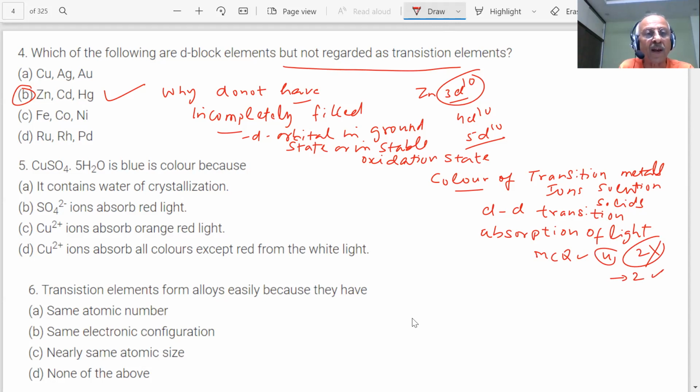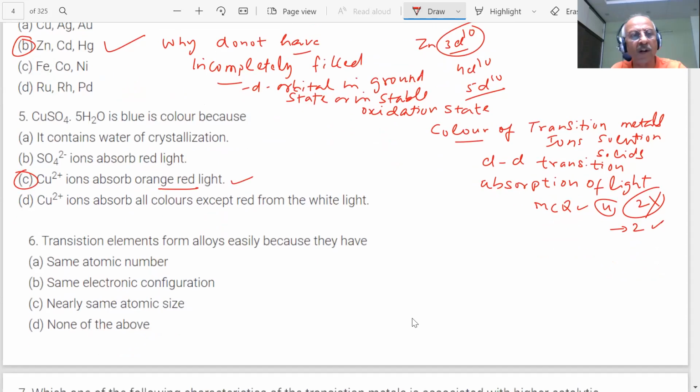You know, copper will absorb orange, red, then it will appear blue, student. The correct answer will be C. When it absorbs blue, the complementary color will be red. It cannot absorb all colors, students. So it is clear. The correct answer should be C.